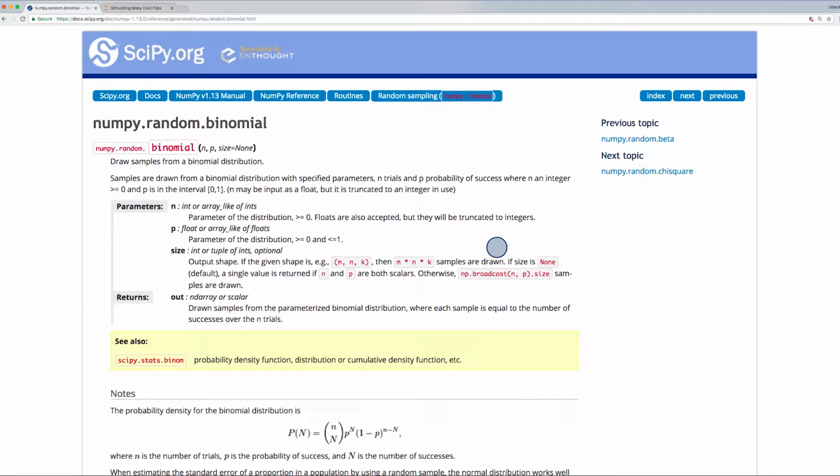So far, we've been simulating event outcomes by generating random numbers with NumPy's random.randint and random.choice. However, there is a better function for simulating large binomial experiments, like coin flips. Here, you see NumPy's random.binomial function, which simulates a number of events n, which each have probability of success p.